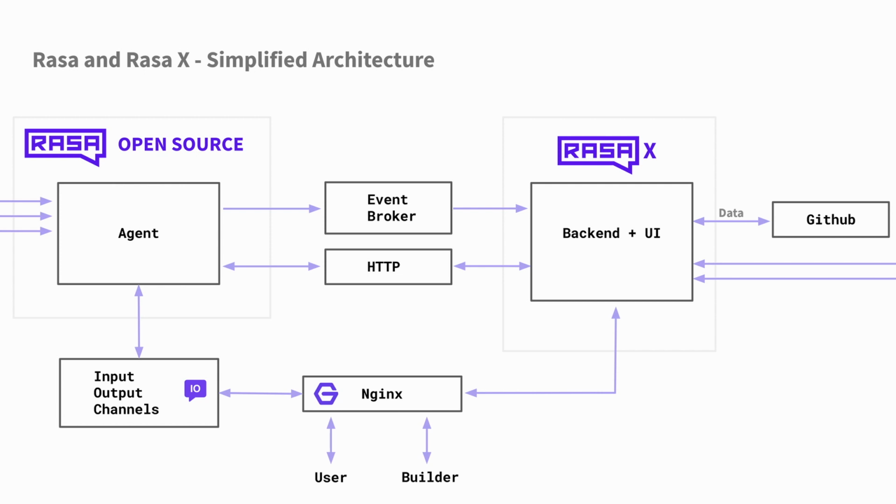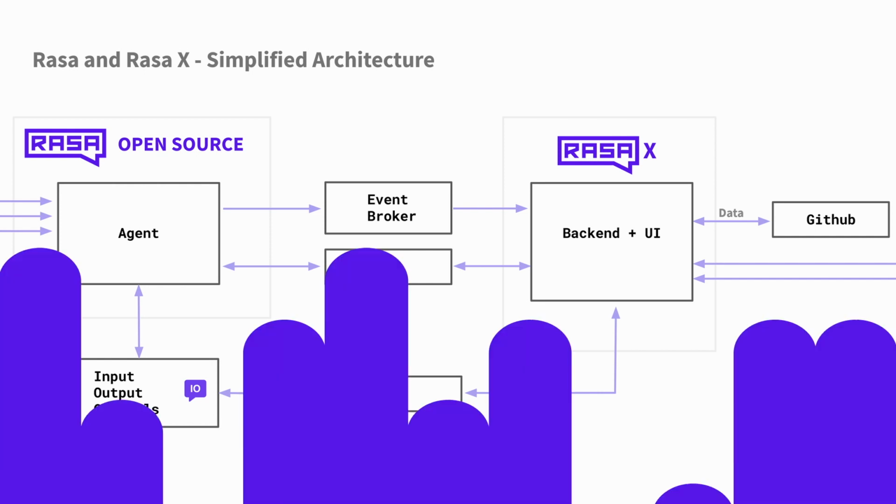Newly labeled data can be pushed to GitHub automatically, and any new data points added to GitHub can also appear in Rasa X this way. This also means that you can leverage the CI/CD tooling from GitHub or GitLab whenever you want to redeploy your assistant. Now that we have this architecture overview, let's conclude this video by showing you a quick demo of what Rasa X might be like when it is deployed like a service and communicating with GitHub.